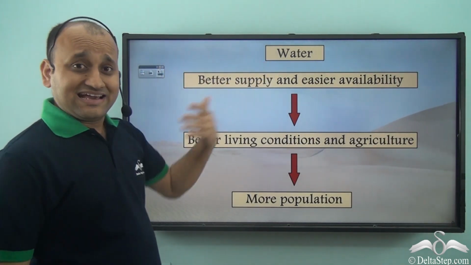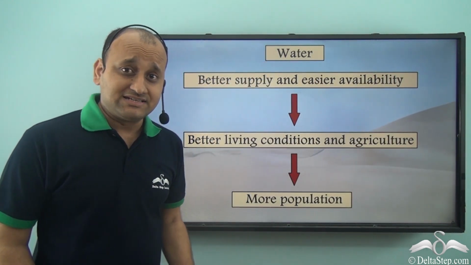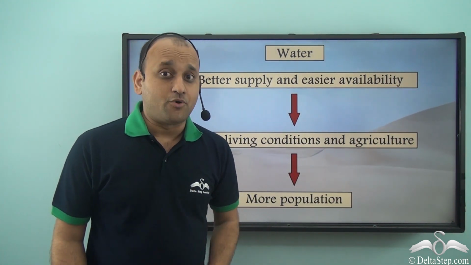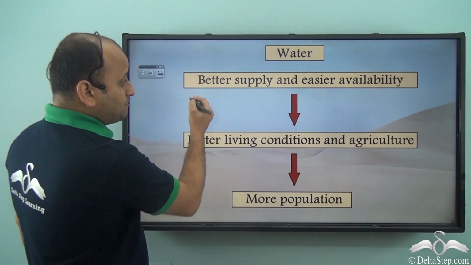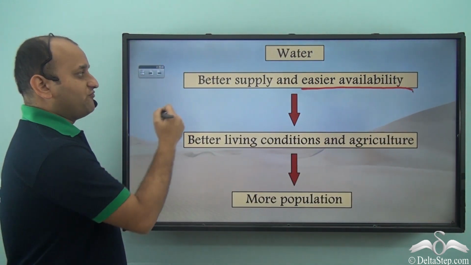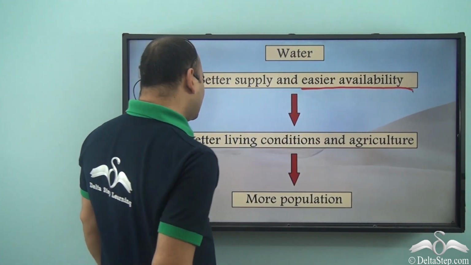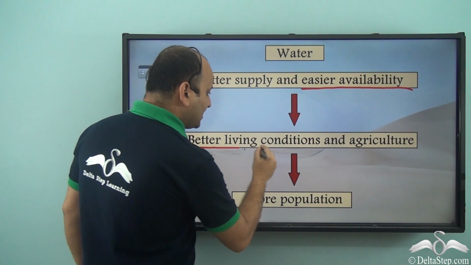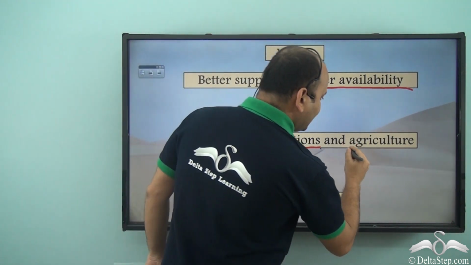Now water is very important for our survival, isn't it? So better supply of water is most important. Better supply and easier availability of water is very important. So if you have better supply and easier availability, then definitely that place will have better living conditions and better